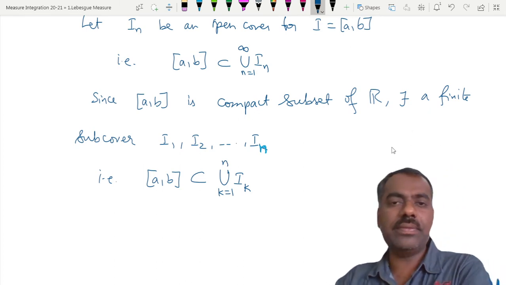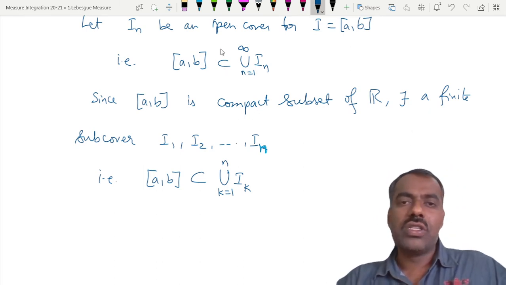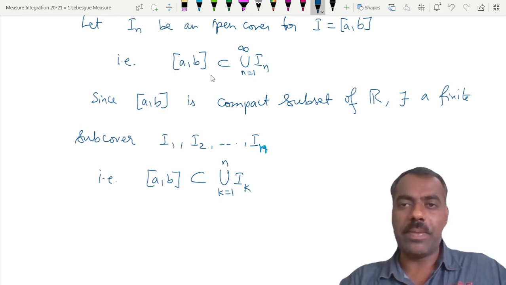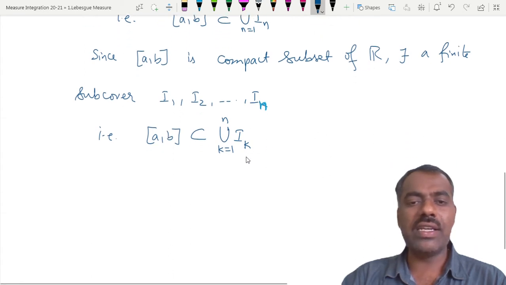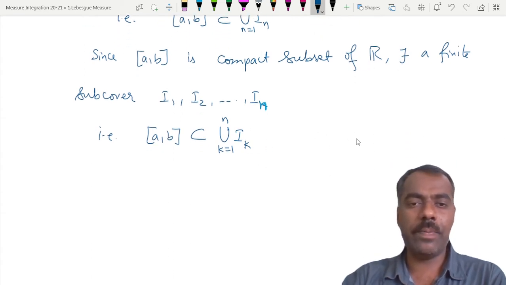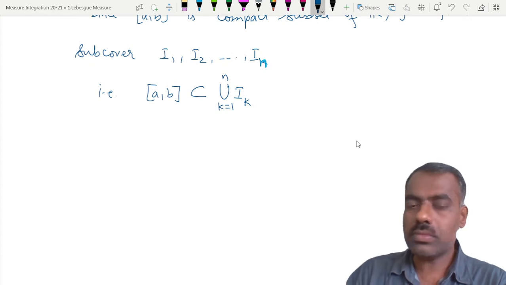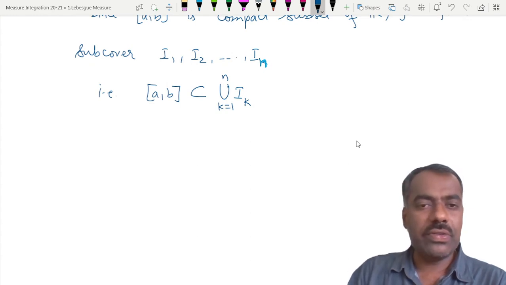Let me repeat again. You take an open cover for this closed interval a comma b. Then because it is compact, there exists a finite subcover I1, I2, up to In, such that a comma b is contained in the union of that finite cover. Now it is enough.